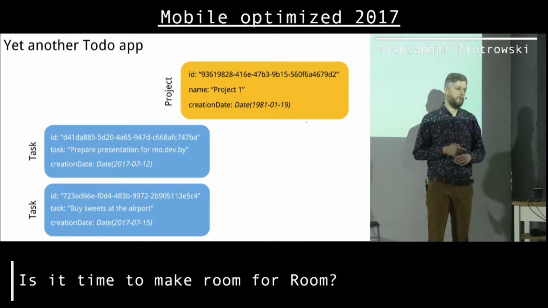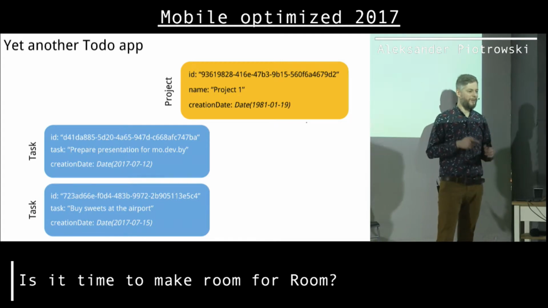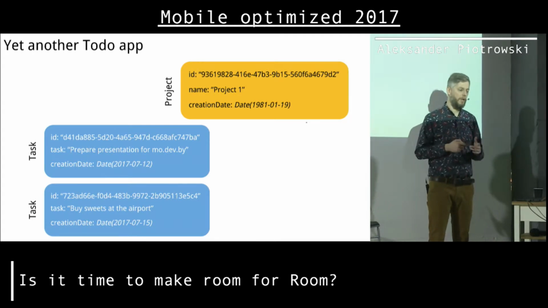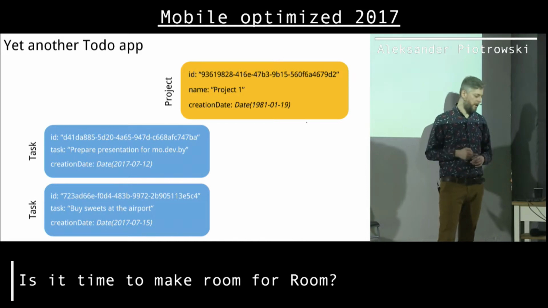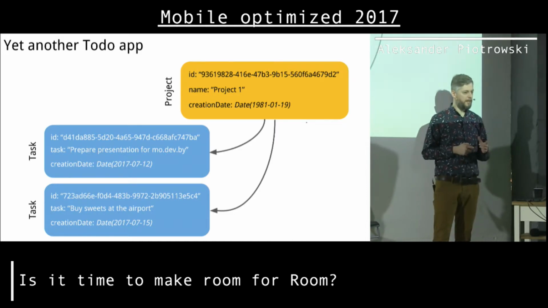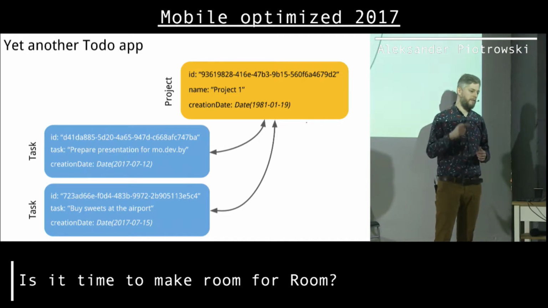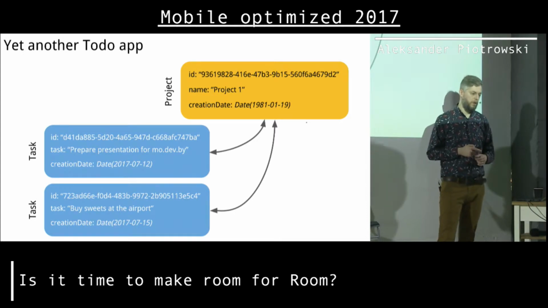Now I will try to use Room to implement this application, and I will also try to use requery, another very cool library, and compare Room to requery. And of course, I want to have this relation between project and task, and vice versa. If I get a task, I would love to see what project this task belongs to.